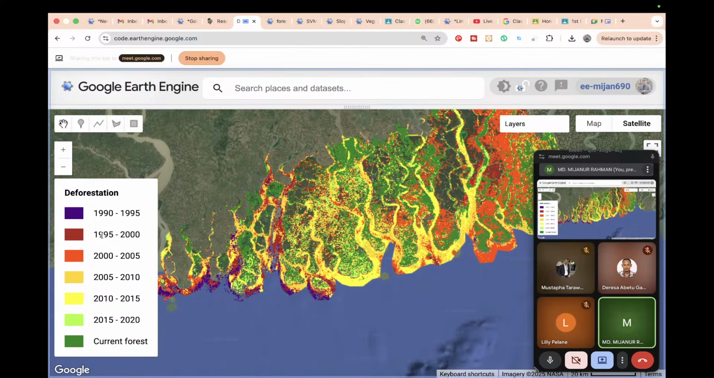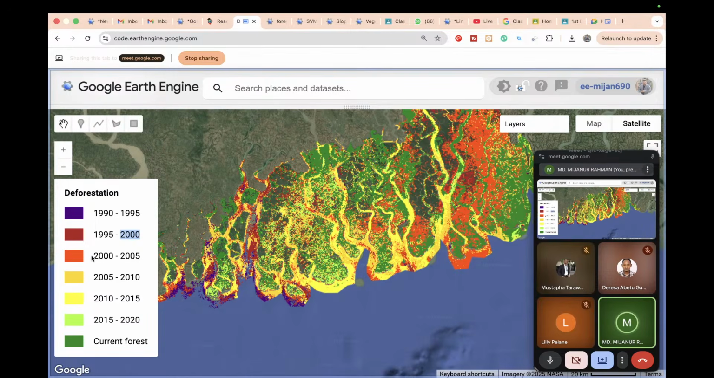Okay. Then 1995 to 2000, we find out that this color indicates deforestation. This type of place, we find out the deforestation. Then 2000 to 2005, okay, so in this time period we find out that this type of place was a deforestation area.